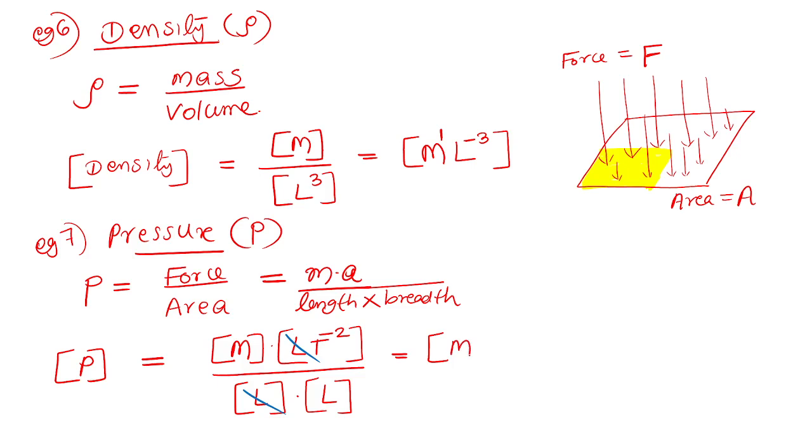M is there, and 1 by L is there. 1 by L is L raised to minus 1. I have already discussed that. T raised to minus 2 is there. And you may write M as M raised to 1.